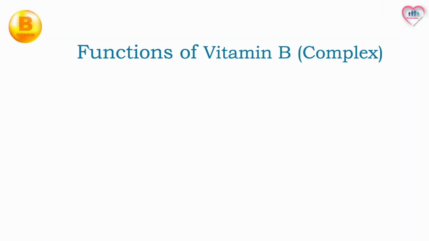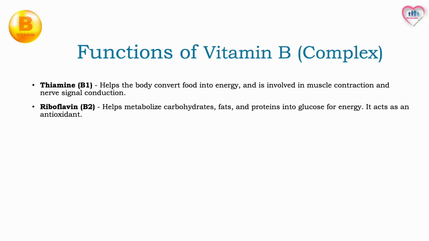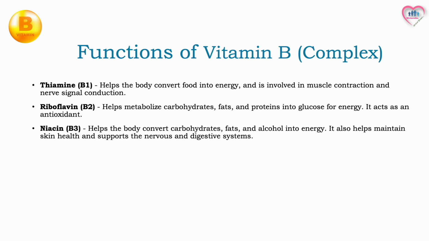Next, functions of vitamin B complex. Thiamine, B1, helps the body convert food into energy and is involved in muscle contraction and nerve signal conduction. Riboflavin, B2, helps metabolize carbohydrates, fats, and proteins into glucose for energy. It also acts as an antioxidant. Niacin, B3, helps the body convert carbohydrates, fats, and alcohol into energy. It also helps maintain skin health and supports the nervous and digestive systems.